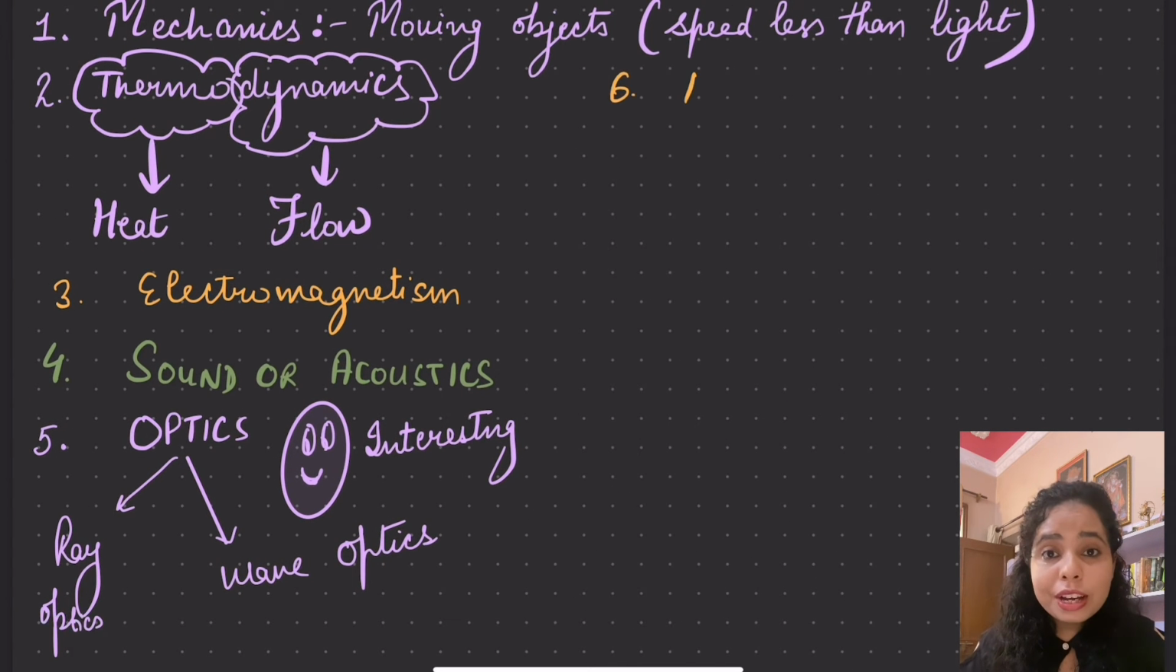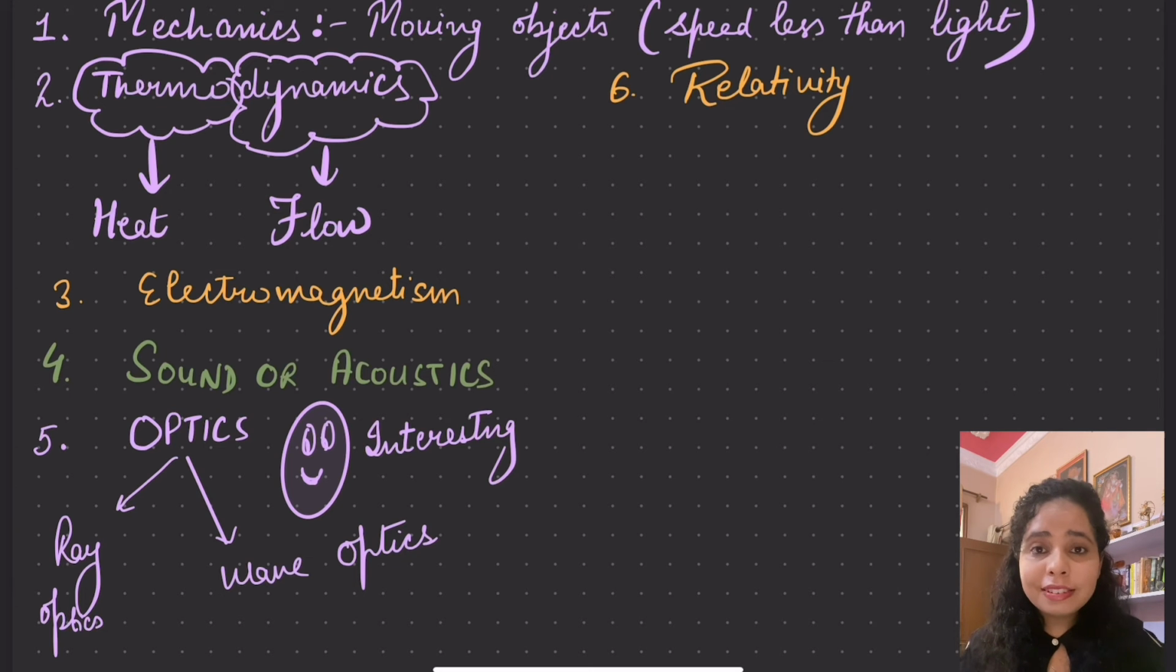Then we are having another branch which was given by Einstein, and the branch is relativity. It deals with the study of objects which move with the speed of light. Basically it is about the invariance of speed of light with the moving objects and with the objects at rest. So this is a kind of branch about which we are not going to study in class 11th or